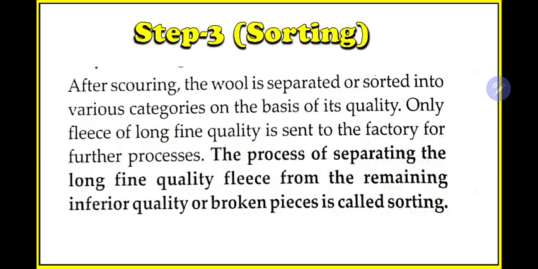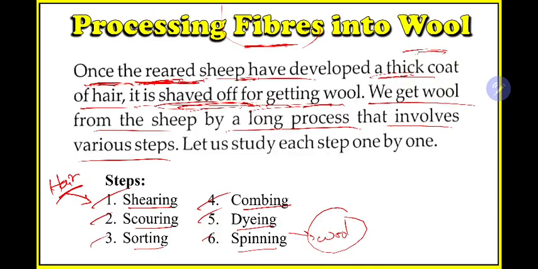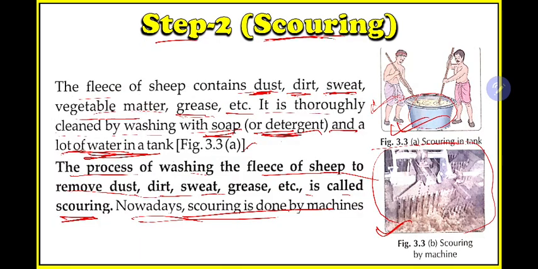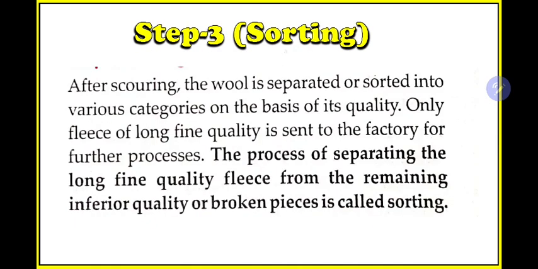So far we have done two steps. The first step was removing the hair, that is shearing. Then after removing, washing is there, that is scouring. Then after scouring, sorting is step 3. After scouring, the wool is separated or sorted into various categories on the basis of its quality.